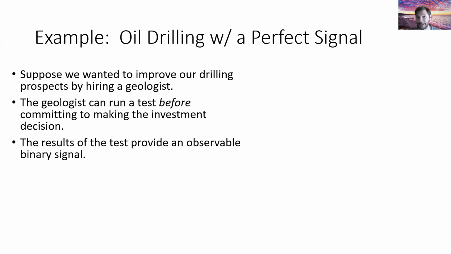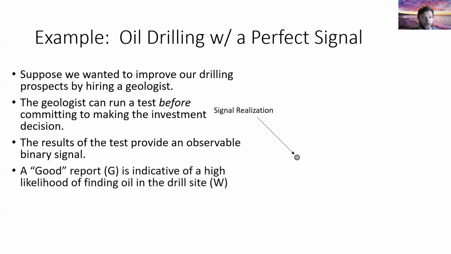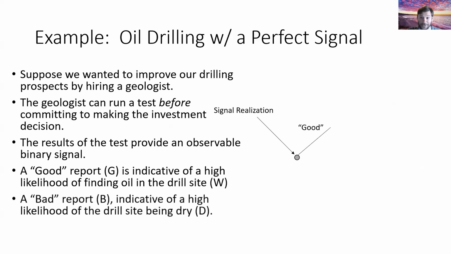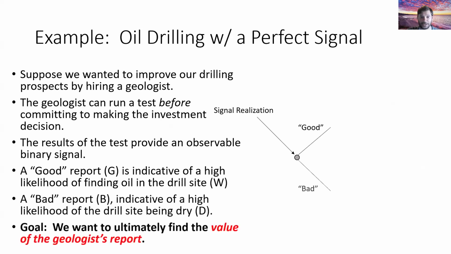In terms of the timing, the first thing that now happens is our geologist runs the test, and we're able to observe the realization of this test, right? We're able to observe a signal about the quality of the drill site. And it could be the case that they tell us, hey, this is a good drill site, indicative of a wet well. Or they might tell us, hey, we ran the test and it doesn't look like there's any oil in there, indicative of a failure. So they can give us one of two realizations of this binary signal.